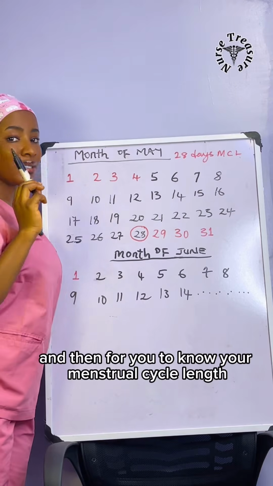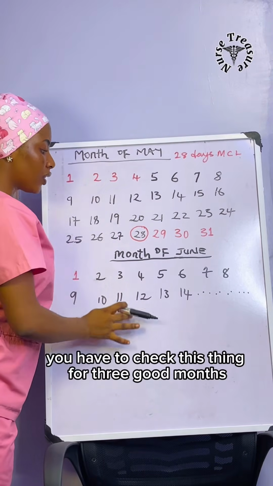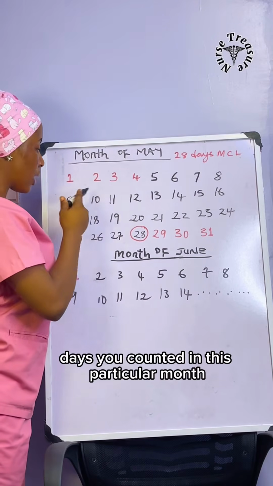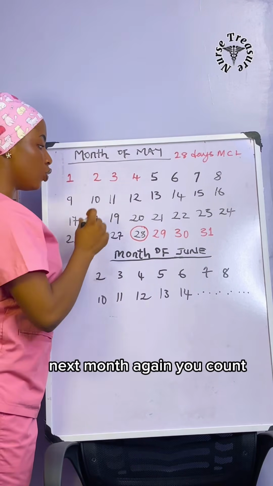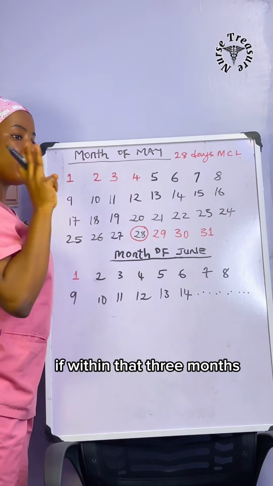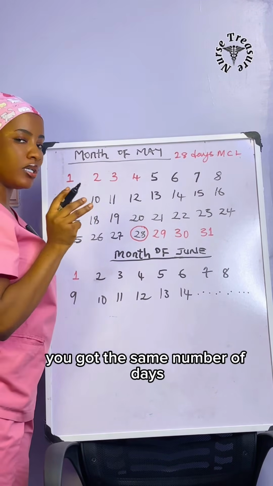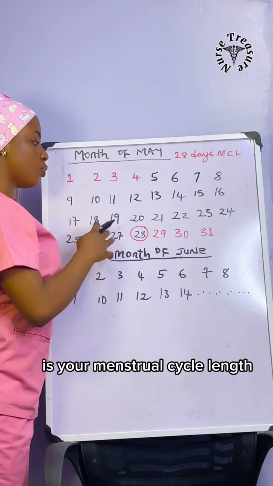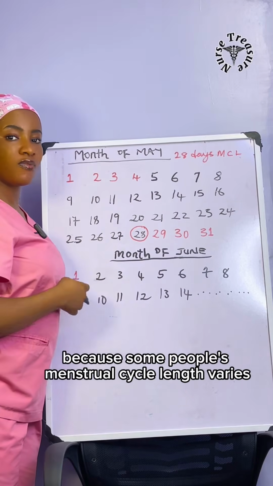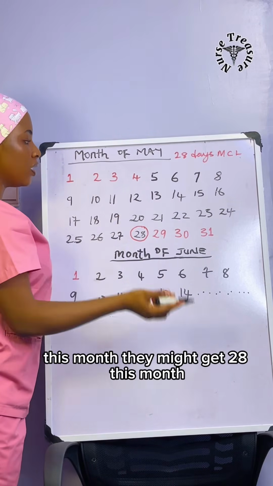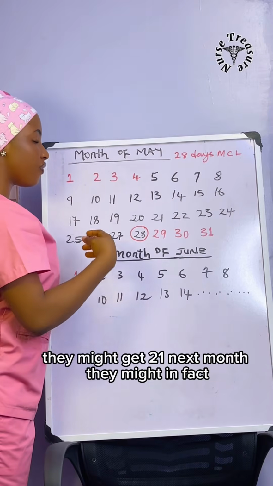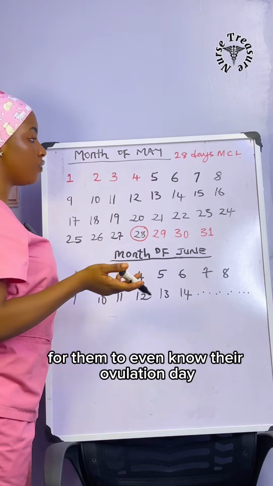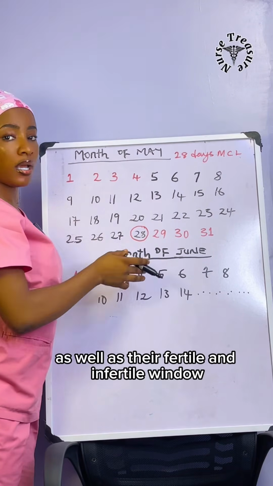And then for you to know your menstrual cycle length, you have to check this for 3 good months consecutively. When you check this month, you record the number of days you counted in this particular month. Next month again, you count again, you record the number of days. If within those 3 months you got the same number of days, that means that number of days is your menstrual cycle length. Because some people's menstrual cycle length varies. This month they might get 28, next month they might get 21, and those are people that have irregular menstrual cycle length, and it is very difficult for them to even know their ovulation day as well as their fertile and unfertile window.